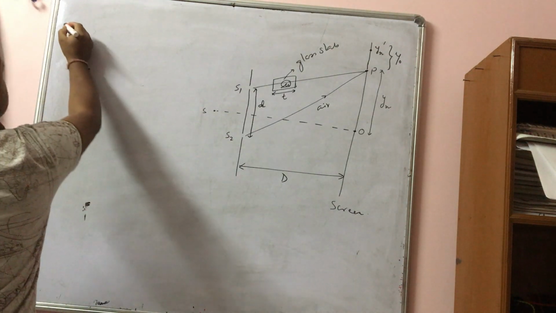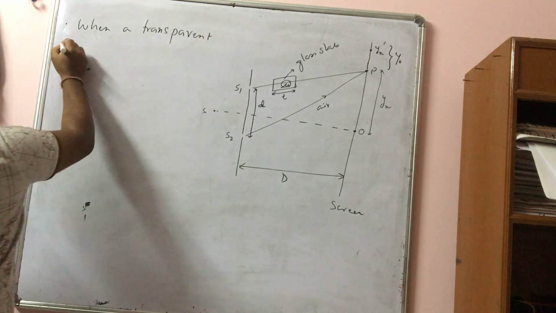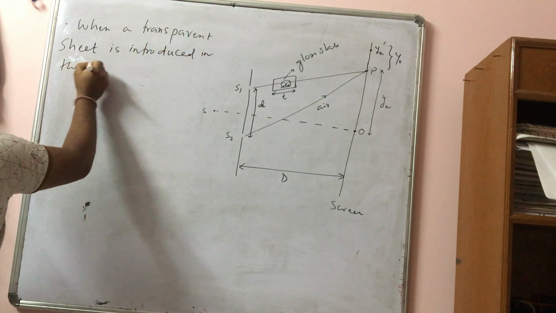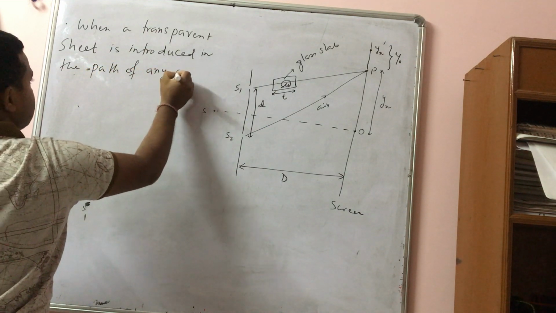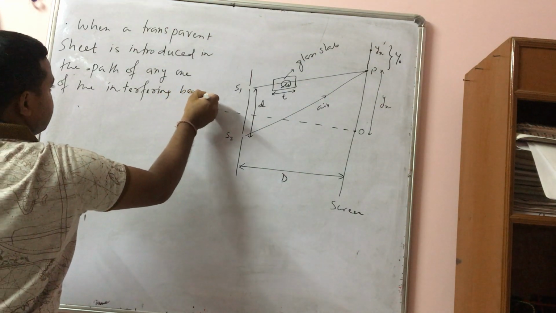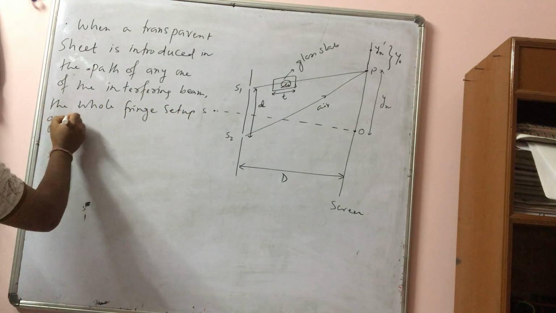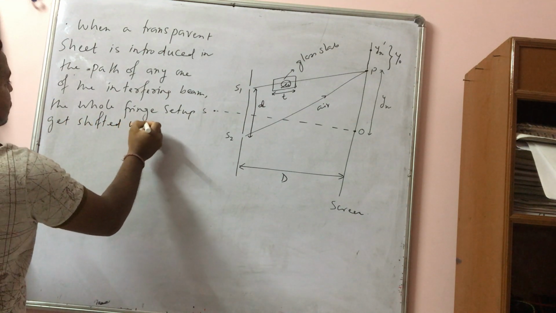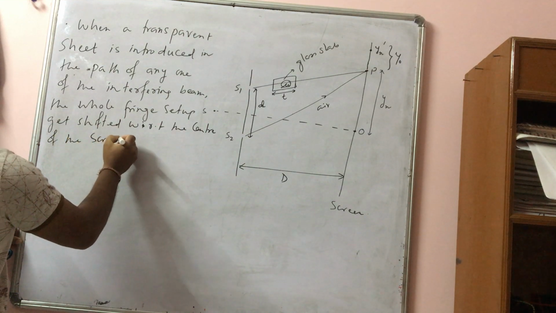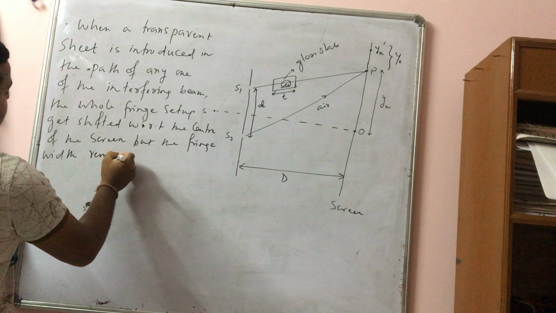So you can say that when a transparent sheet is introduced in the path of any one of the interfering beam, the whole fringe setup gets shifted with respect to the center of the screen, but the fringe width remains unchanged.